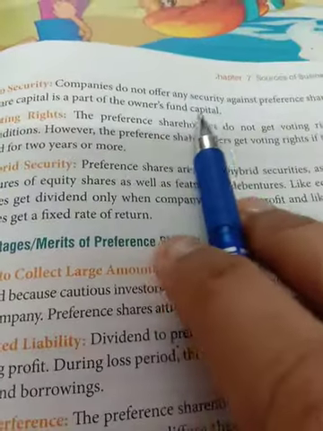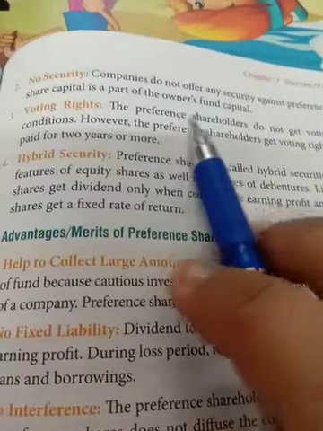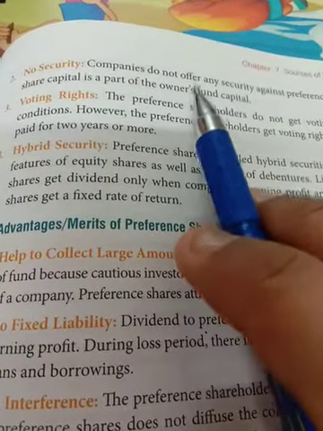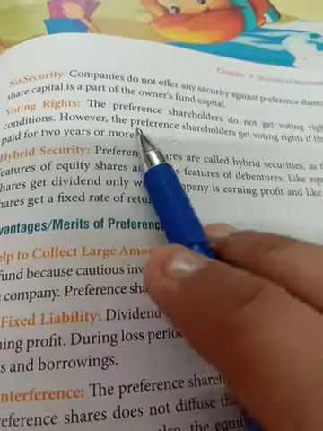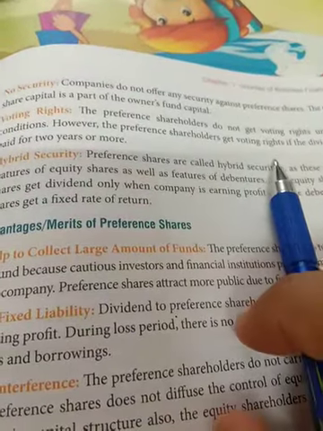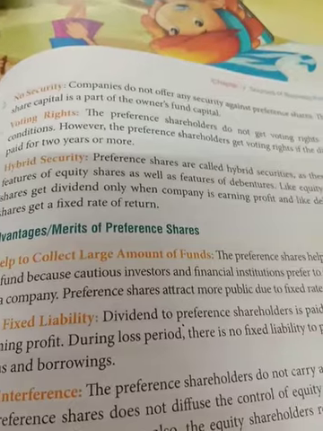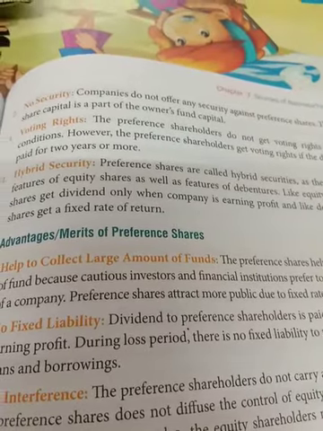Companies do not offer any security against the preference share, but the company has to give security in the case of borrowed fund. But in the case of owners fund, there is no need to give any security for preference share. Voting right: the preference shares do not get any voting right, but they have the right if they are not getting the dividend for 2 years or more.